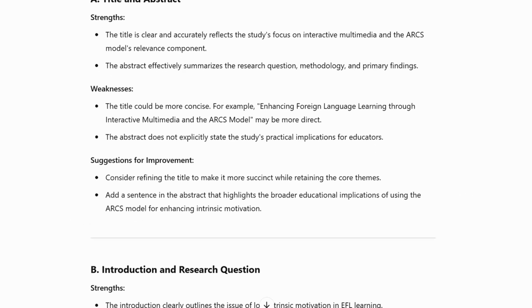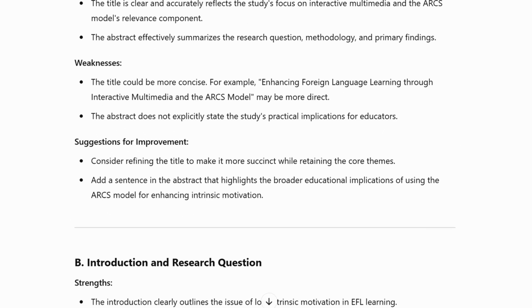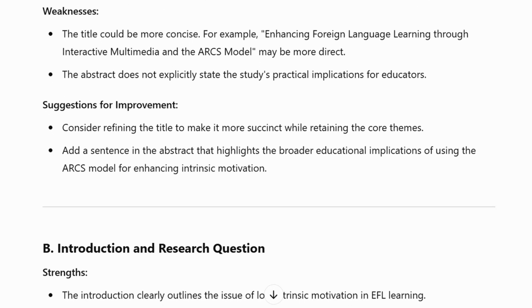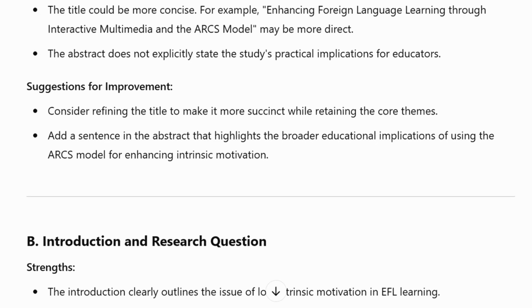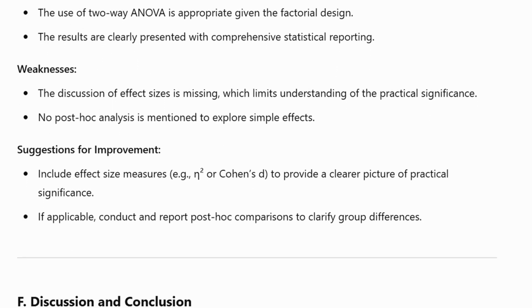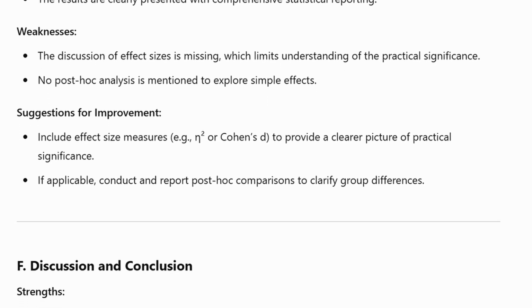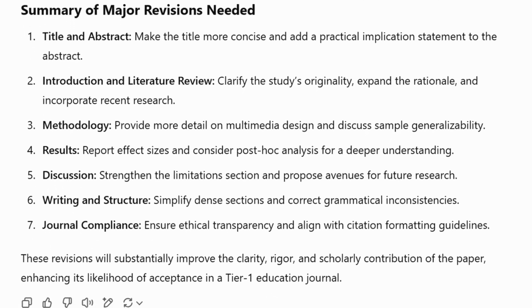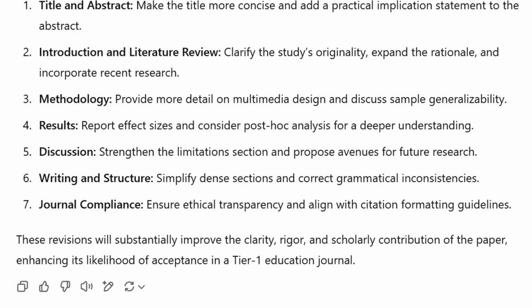does a peer review on it, and it gives me very good, detailed information, talking about some strengths, some areas to improve, weaknesses, suggestions for the improvement, and then it'll go through and break it down step by step so that it really gives me information that can help me. It can really give me information that would make the difference as to whether this will be accepted or not by that type of research journal.